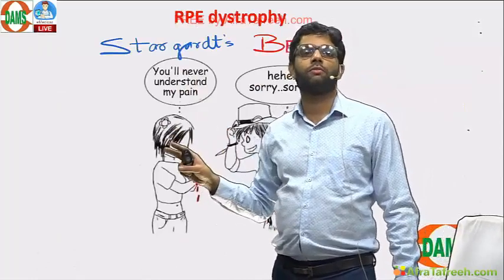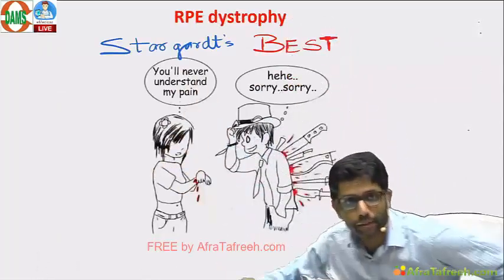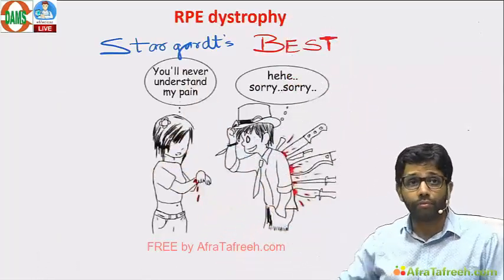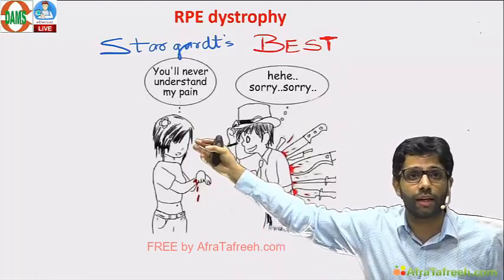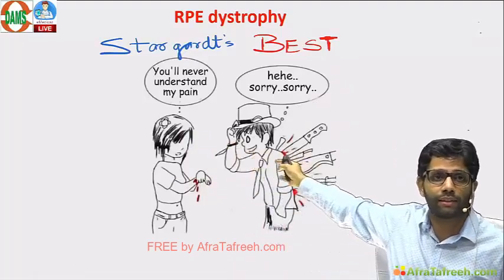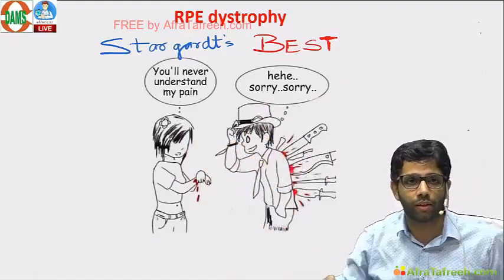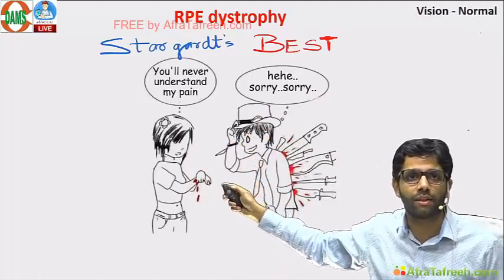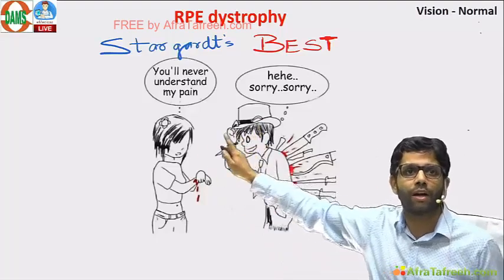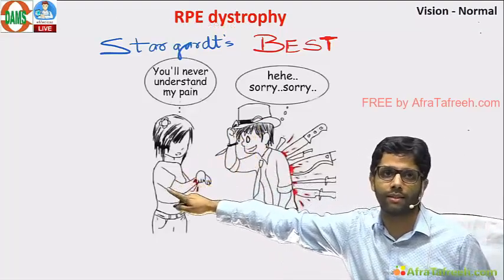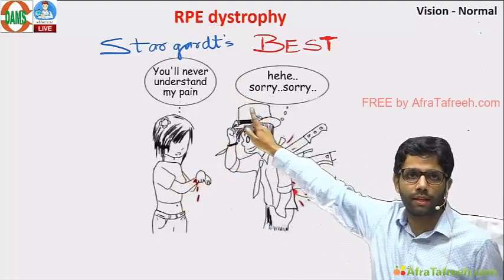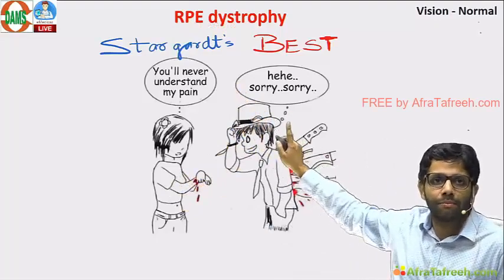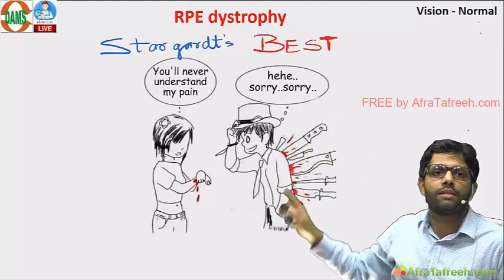2 dystrophies which are important, and you can remember like this. There is a boy, there is a girl. Look, the girl has a small injury and she is crying, and so many daggers are in the male and still he is saying sorry. This happens in real life and this happens in Stargardt's and Best. Means the symptoms are more in the girl, signs are less. Symptoms are more in Stargardt, signs are less. Opposite, Best: symptoms are less, vision is normal, signs are more.